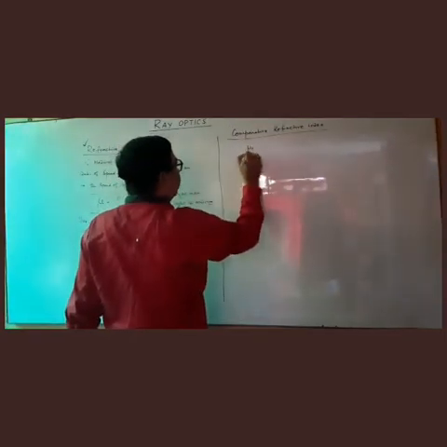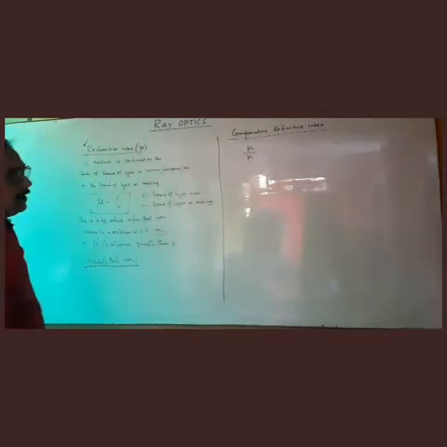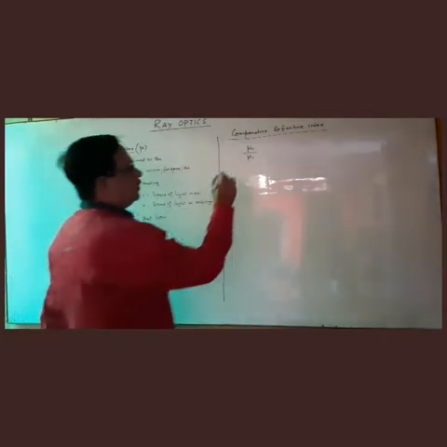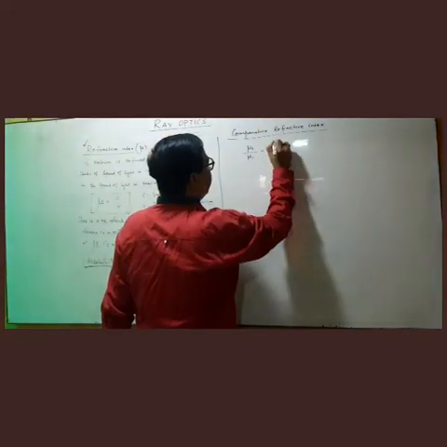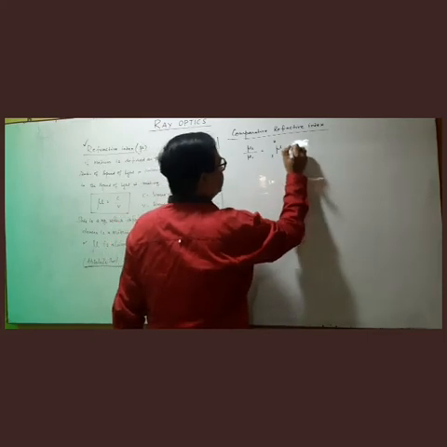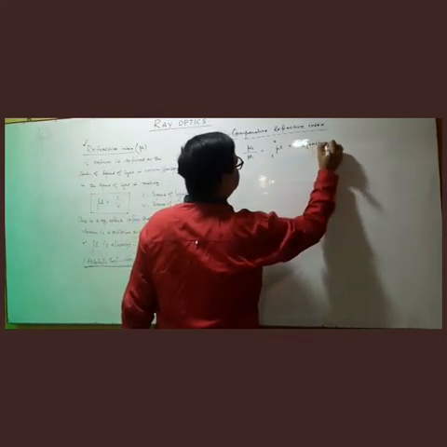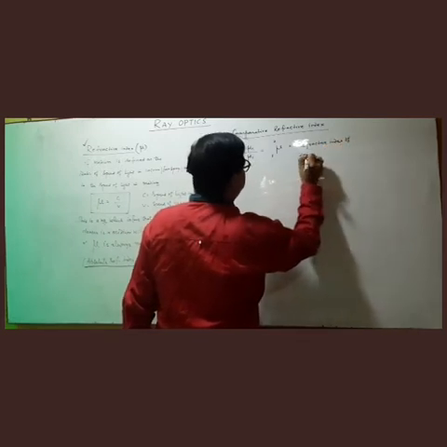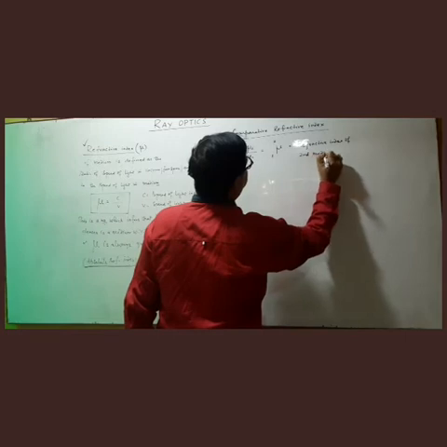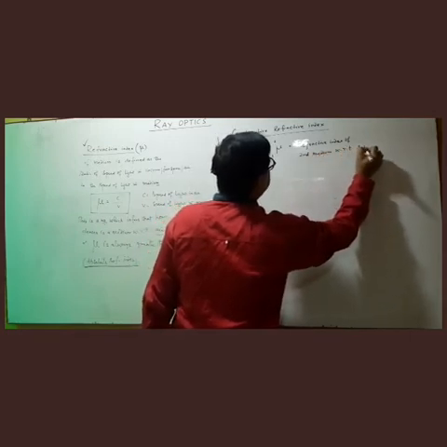mu2 by mu1. So refractive index of second medium with respect to first medium. So we can write it as mu 1, 2. This is refractive index of second medium with respect to first medium.